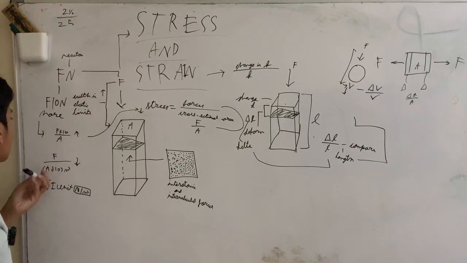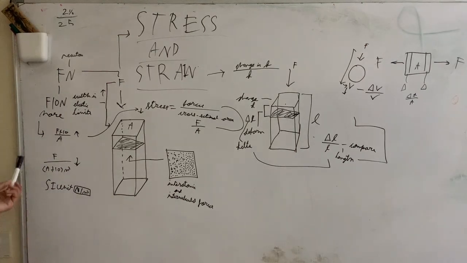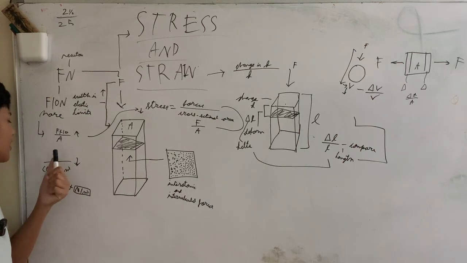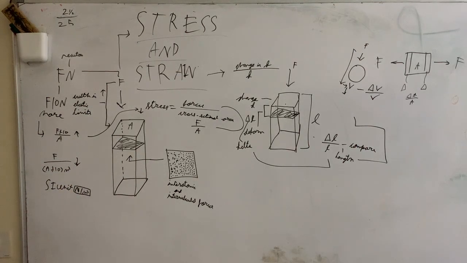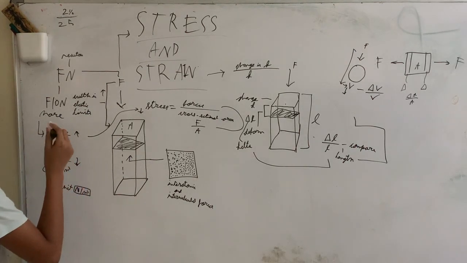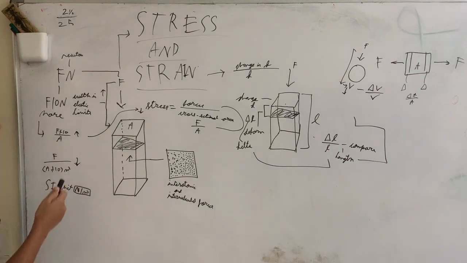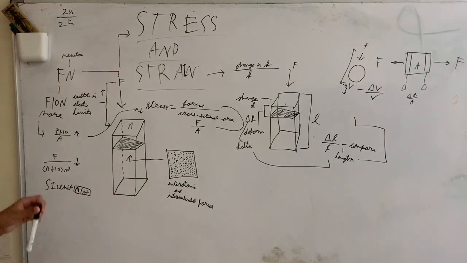We can know this because in mathematical terms, it would be F plus 10 over A, and since the numerator is more than the denominator, the stress would be stronger.